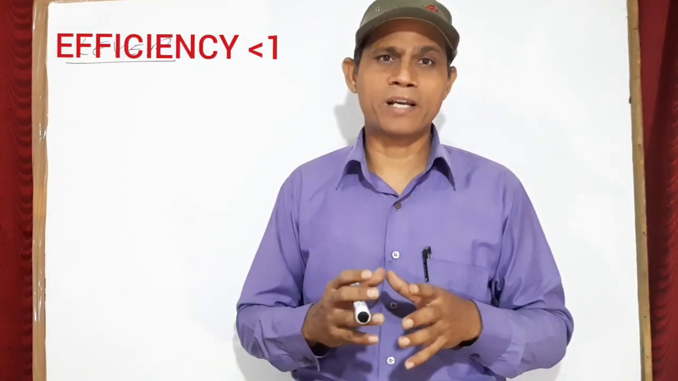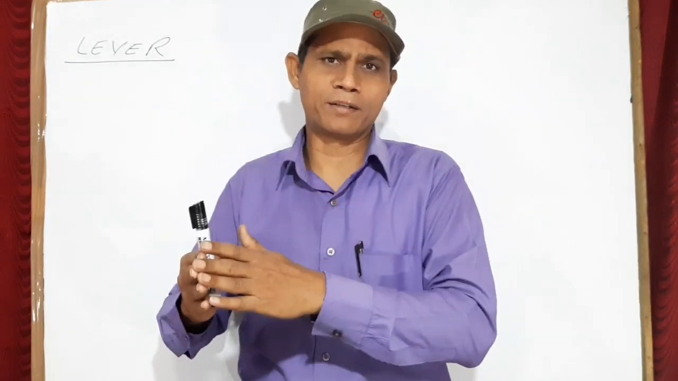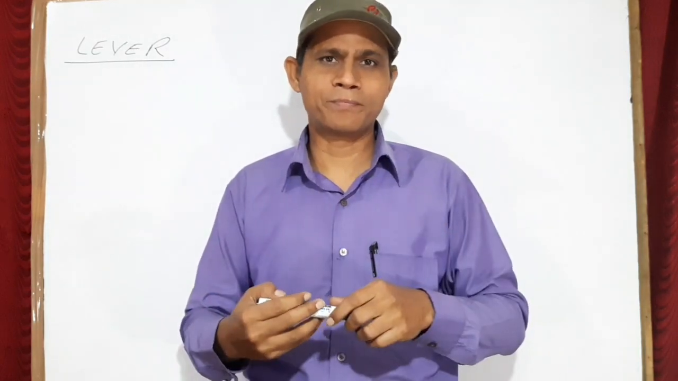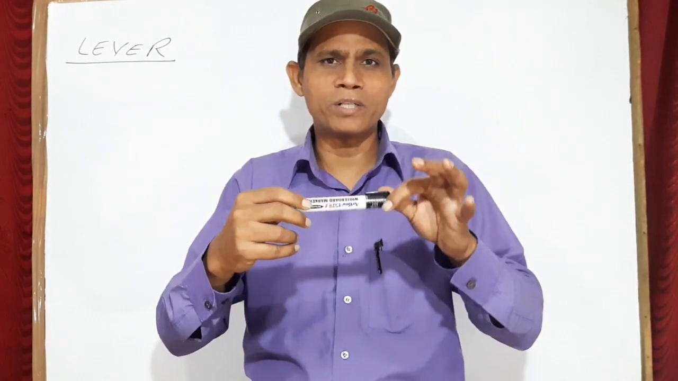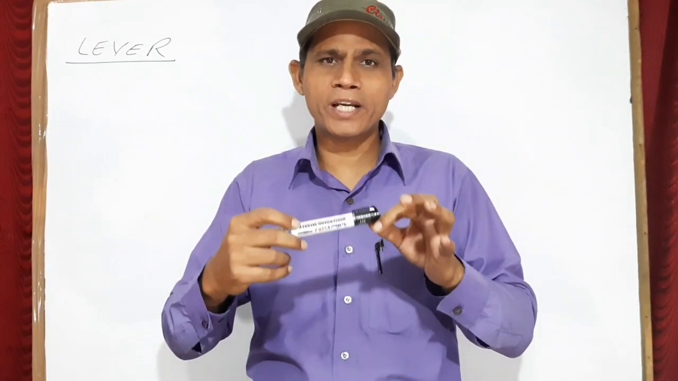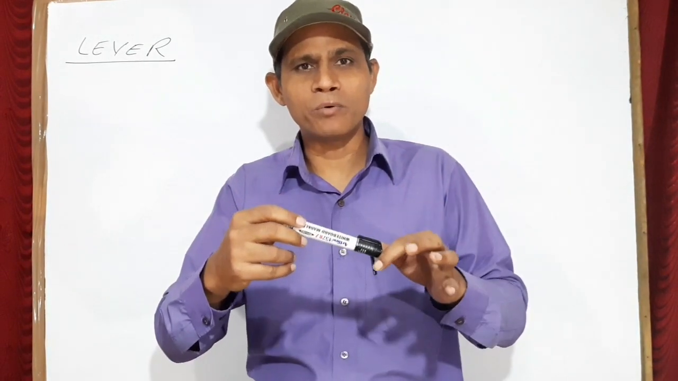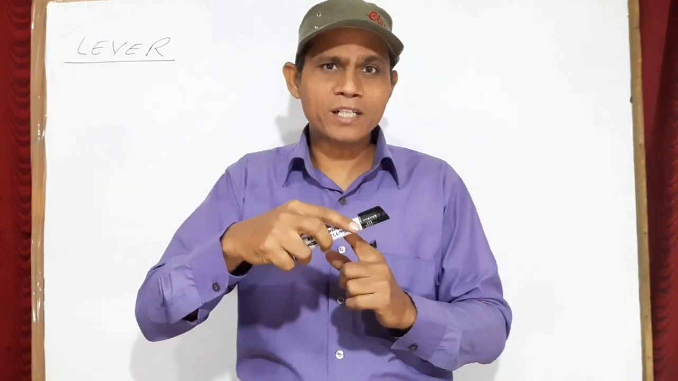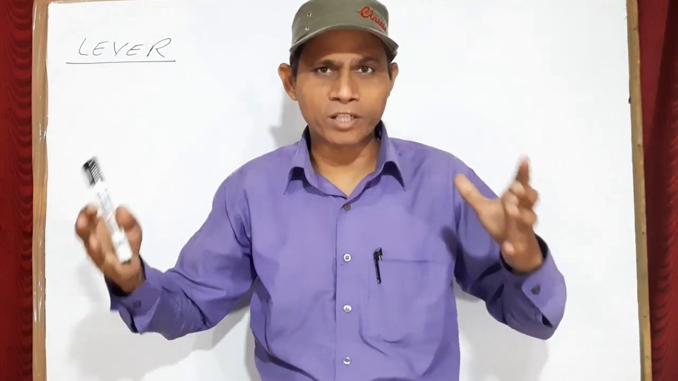Now the next topic which I am going to discuss with you is lever. What is a lever? A lever is nothing but a simple bar. This bar may be a straight bar or it may be a curved bar. And it has the capability of turning about an axis. The straight or curved bar which has the capacity to turn about a fixed axis is known as a lever. And the point about which this axis turns is known as the fulcrum.